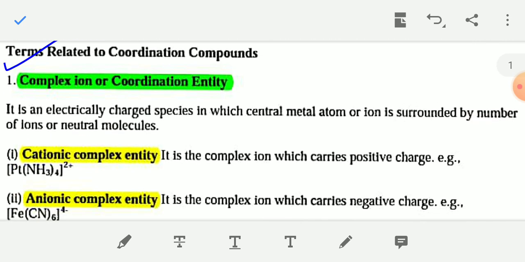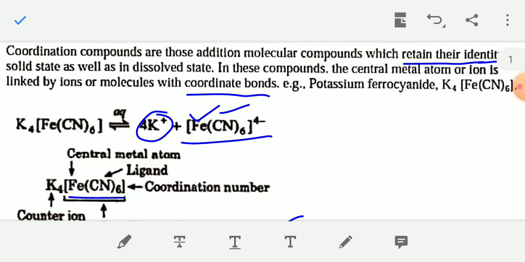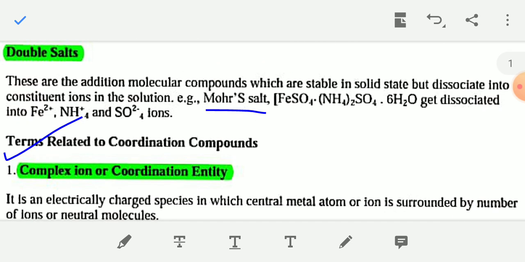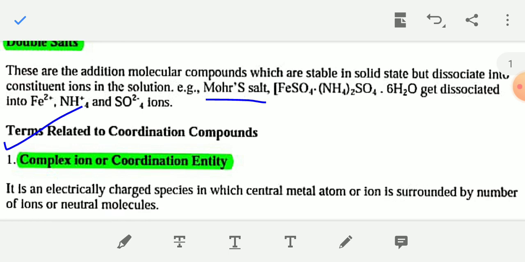Now some terms related to coordination compounds. First, complex ion or complex entity. In this example, Fe(CN)6 4 minus is the complex ion or coordination entity.